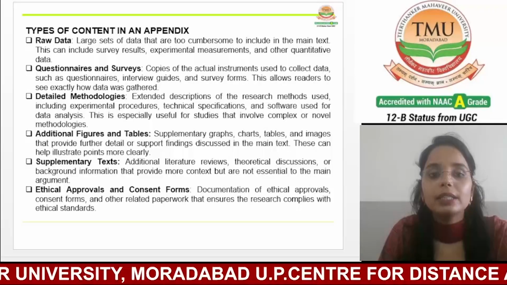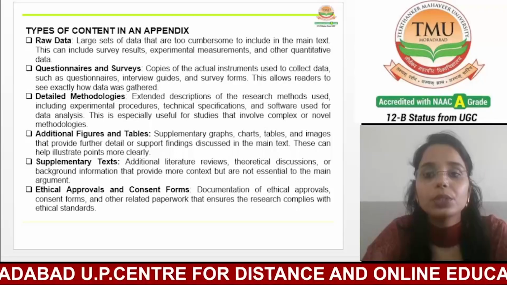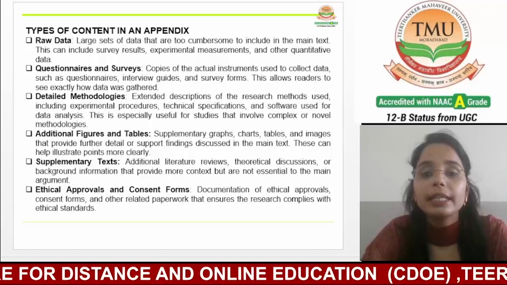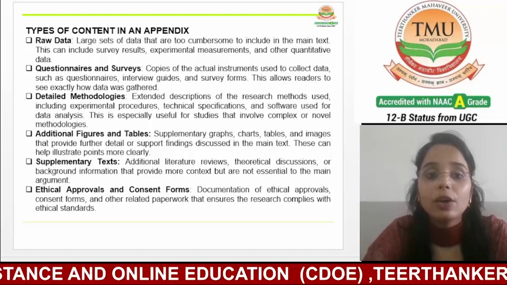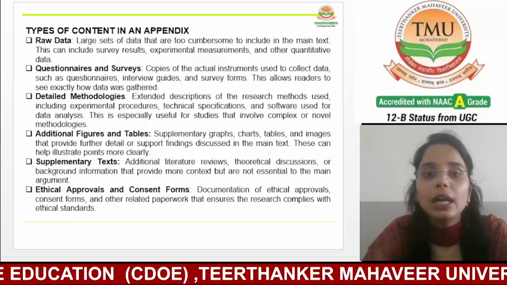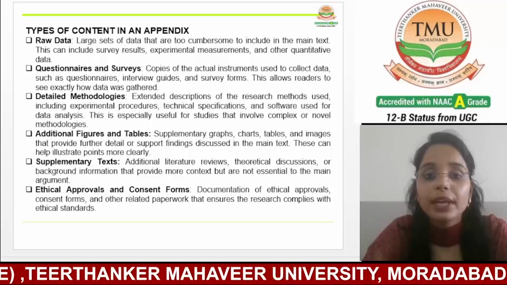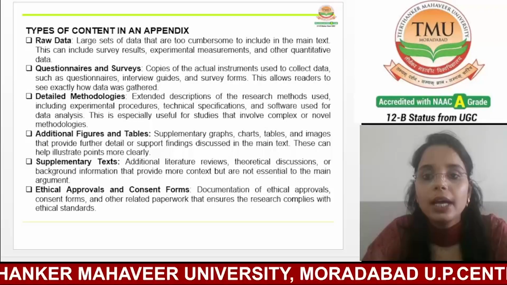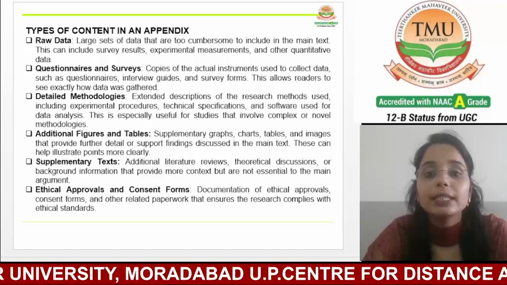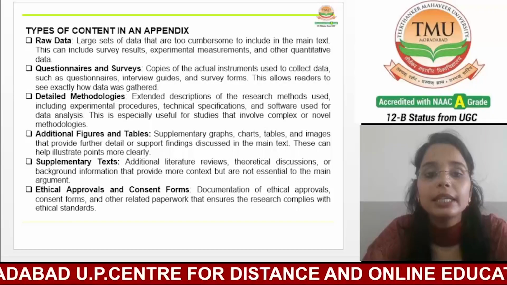Now, the second one is questionnaires and surveys. The inclusion of questionnaires, interview guides, and survey forms in an appendix is very essential for understanding the data collection process. By providing copies of the actual instruments used to gather the data, researchers allow readers to see precisely how questions were phrased, how interviews were conducted, and what scales of measure were used. This level of detail is very important for evaluating the validity and reliability of the study's findings.